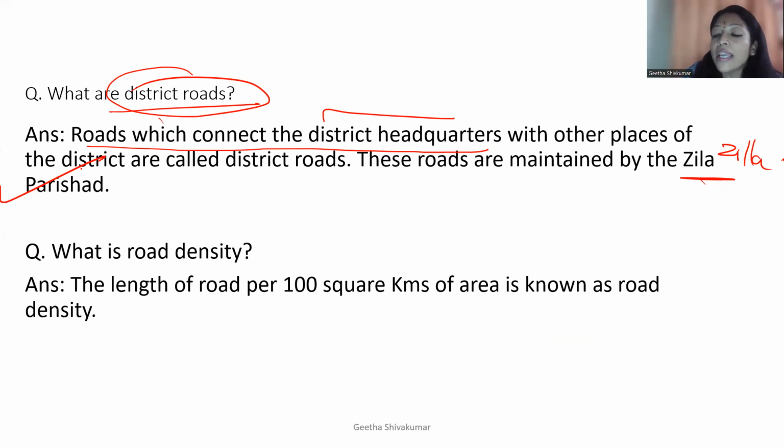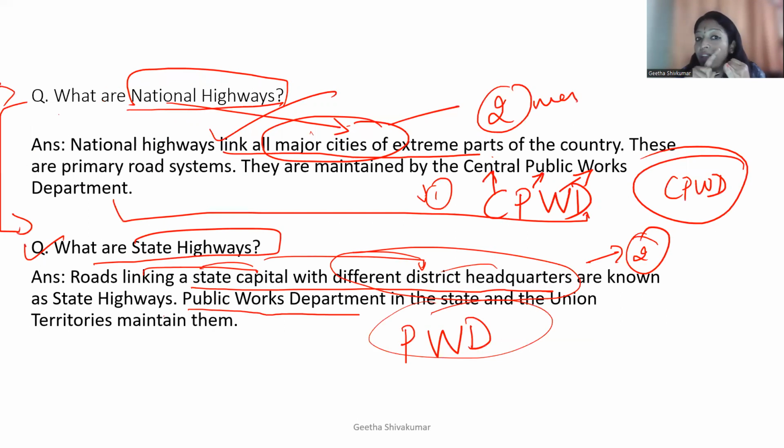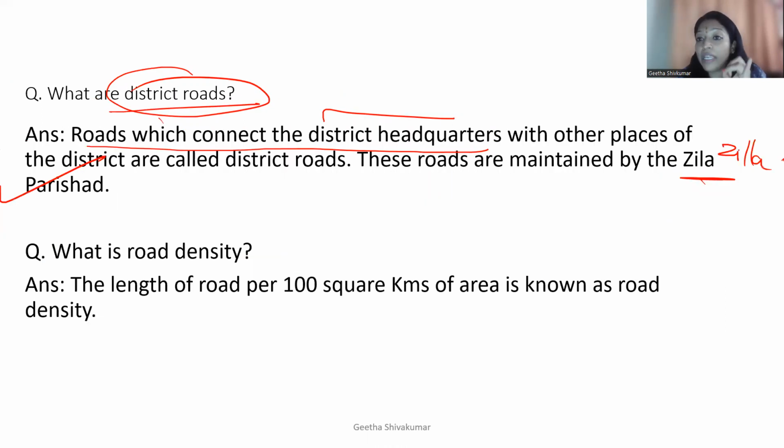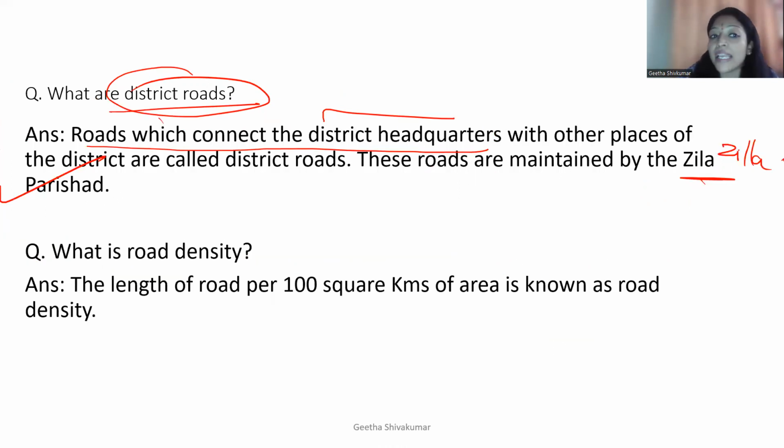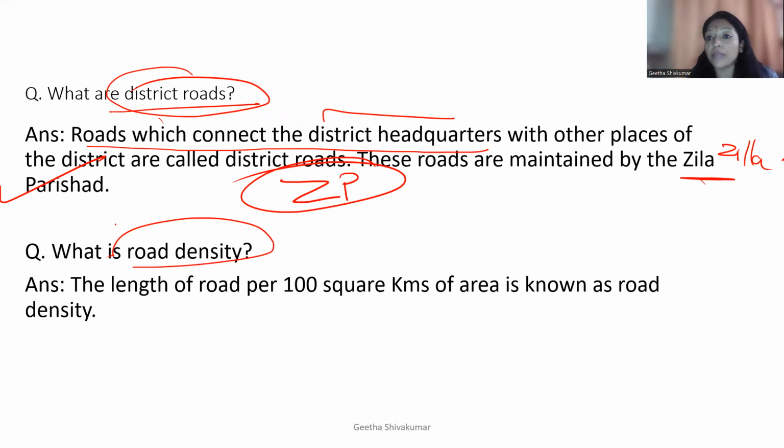district roads. So we have learned national highways are maintained by CPWD. State highways are maintained by PWD. Then district roads are managed by ZP, that is Zila Parishad. Road density. Now, what is road density? What does density mean? The length of the road per 100 square kilometers of area is known as road density.